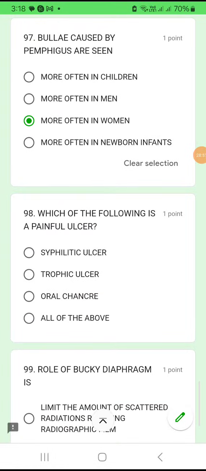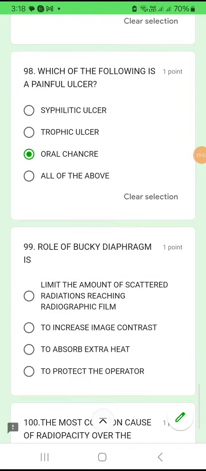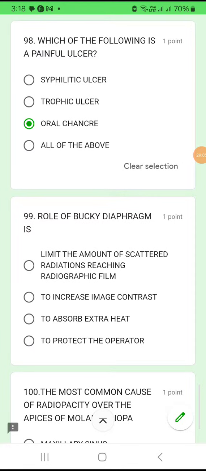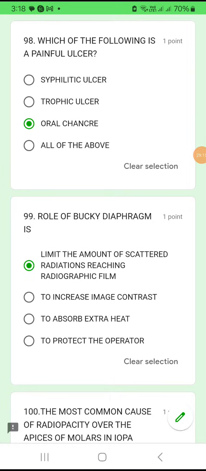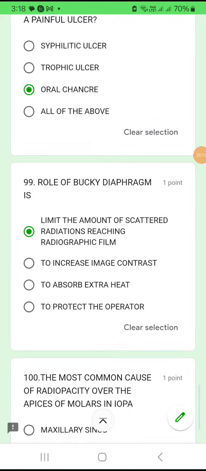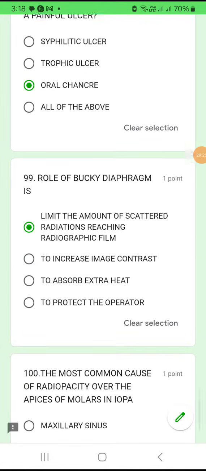Question number 98. Which of the following is a painful ulcer? Syphilitic, tropic, oral chancre, or all of the above? The one which is very painful, among the given options, is a chancre. Okay. Question number 99. Role of Bucky diaphragm. A diaphragm is given in radiography to limit or remove the scattered radiations. So option A is correct. Limit the amount of scattered radiation reaching the radiographic film. Not to increase the image contrast, not to absorb extra heat, not to protect the operator. Bucky's diaphragm is given to remove the scattered radiations.